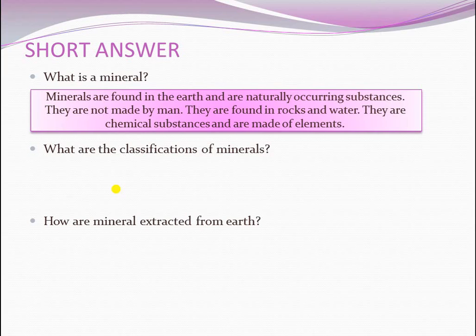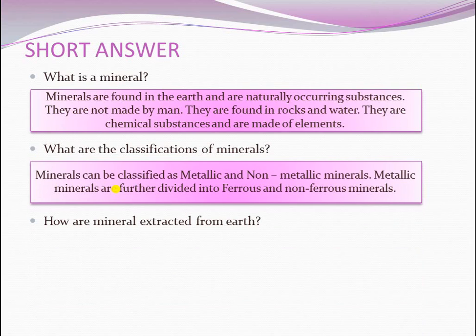What are the classifications of minerals? The answer: minerals can be classified as metallic and non-metallic minerals, and metallic minerals are further divided into ferrous and non-ferrous minerals.